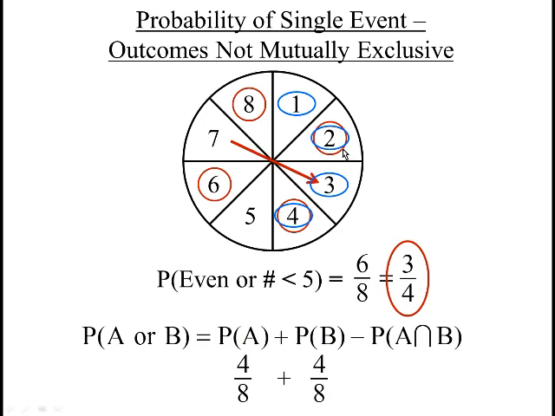We counted the 2 twice and the 4 twice because they were both even and less than 5. So you need to subtract 2 out of 8 to end up with 6 out of 8, which we know the answer to be. So this is the general formula for adding two outcomes that are not mutually exclusive. There's overlap between them, and this is the overlap, what A has in common with B.